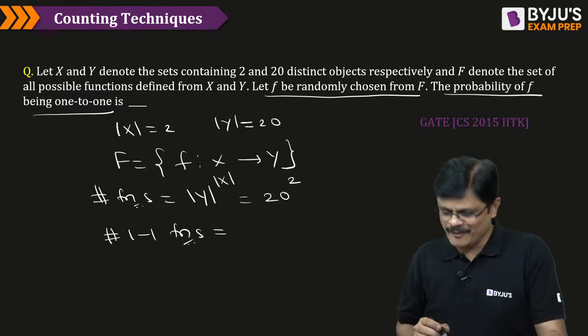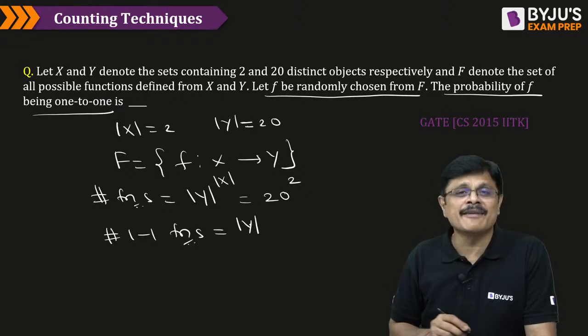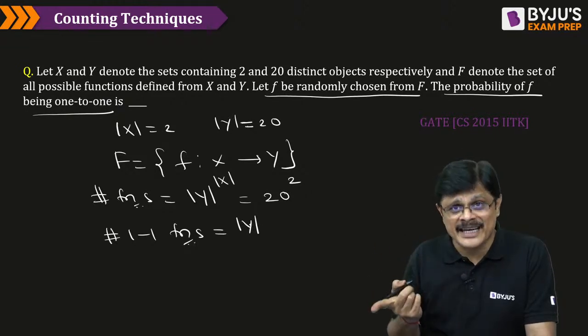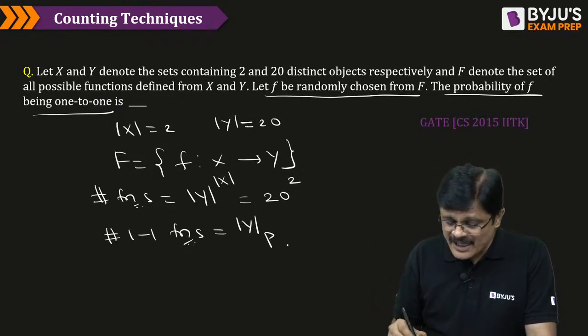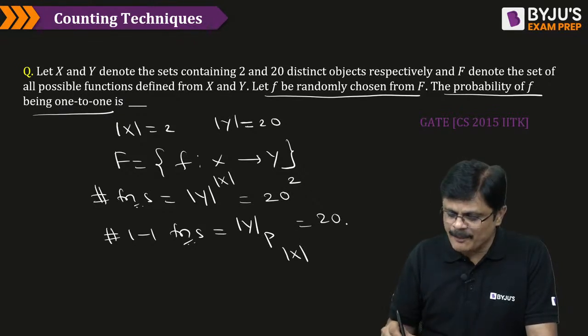Very good, Prajwal. Number of 1 to 1 functions. The number of 1 to 1 functions is given by the formula: number of elements in the second set, P, number of elements in the first set, my dear friends. That is 20P2.